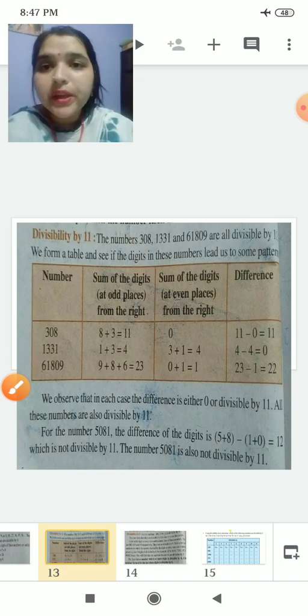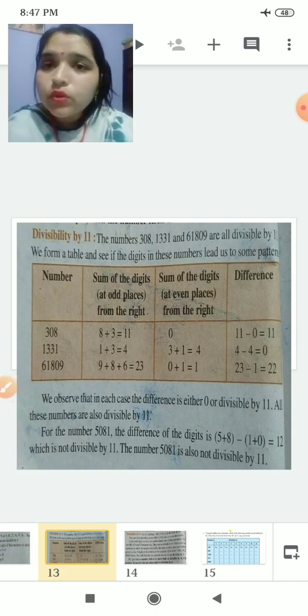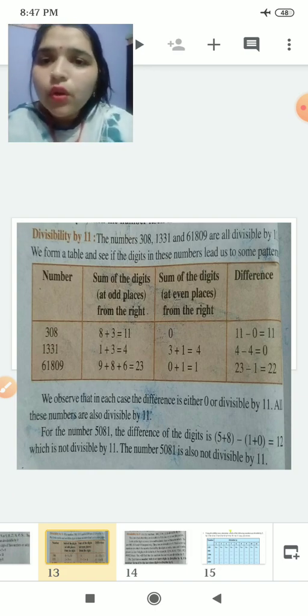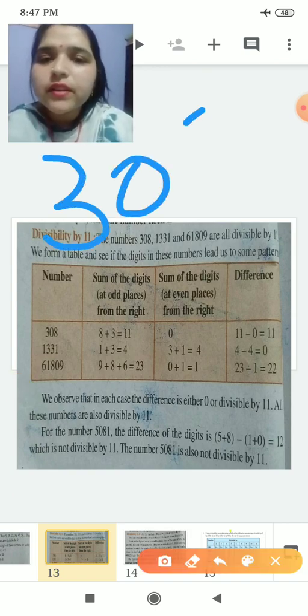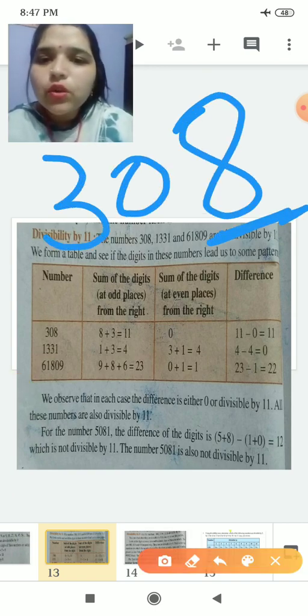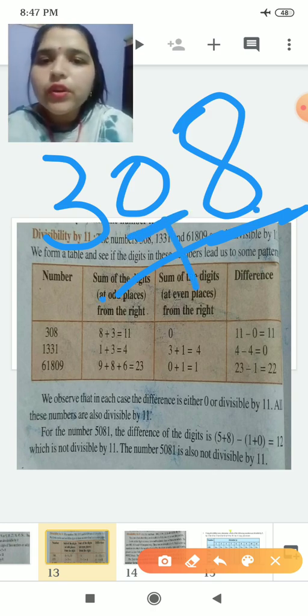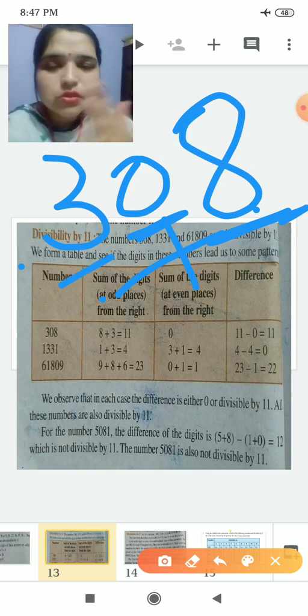If you have to make a table for the divisibility test of 11, you have to write first the sum of the digits of odd places, and the sum of the digits of even places. Okay, now if you had the number 308, the ones place will go in the odd place, the tens place will go in the even place. The first number will go in the odd place, the second number in the even place, then odd place, then even place. Okay, like this only you have to continue.